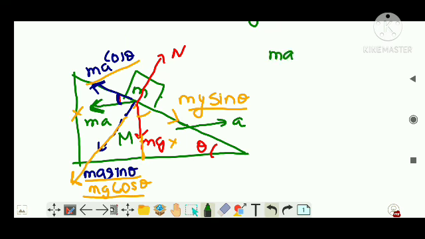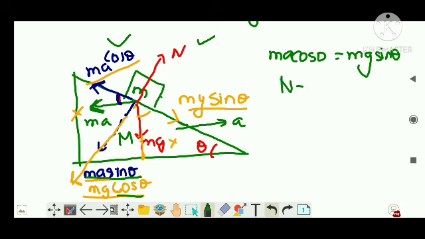Look at the figure. MA cos theta is equal to MG sin theta. This and this are equal, it is not supposed to move, that's why. Now N is equal to MA sin theta plus MG cos theta, since there are two forces. You have both equations. Now you just have to solve this one.